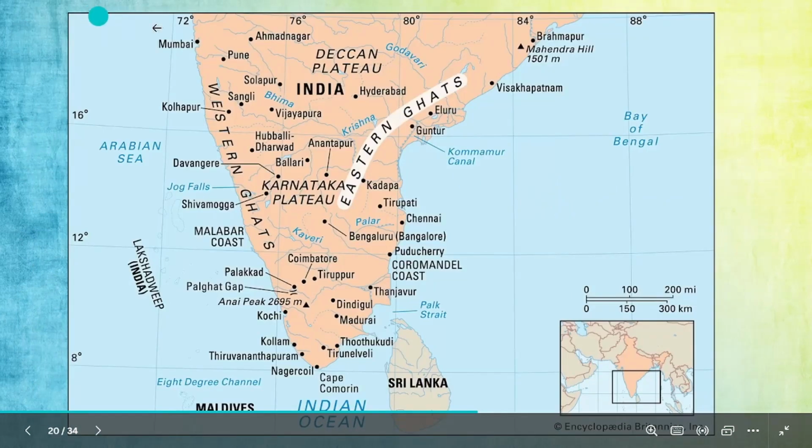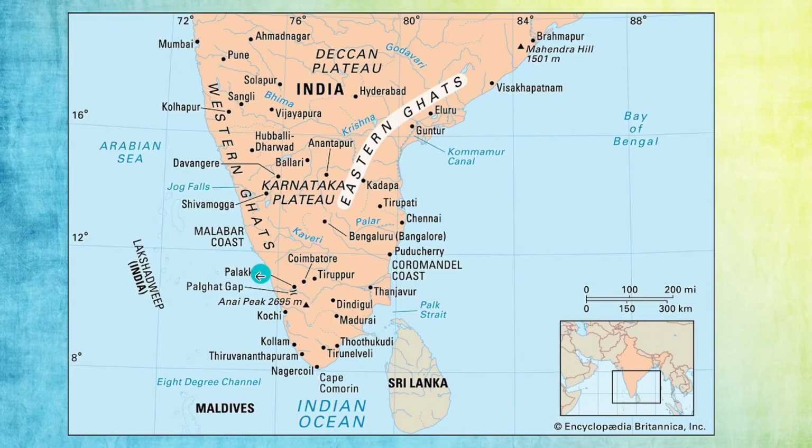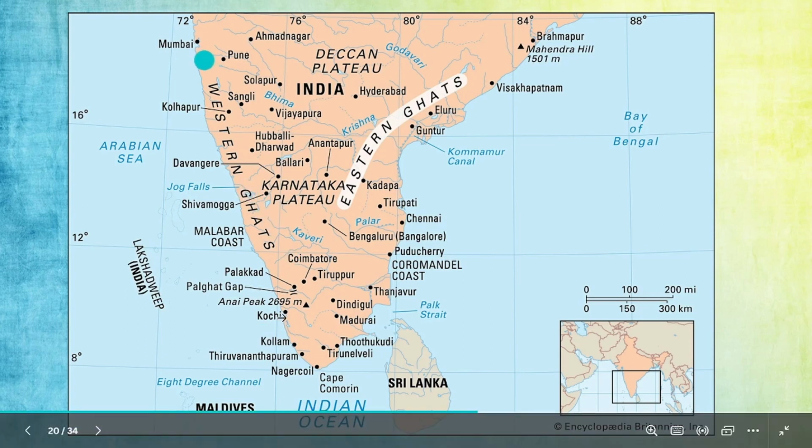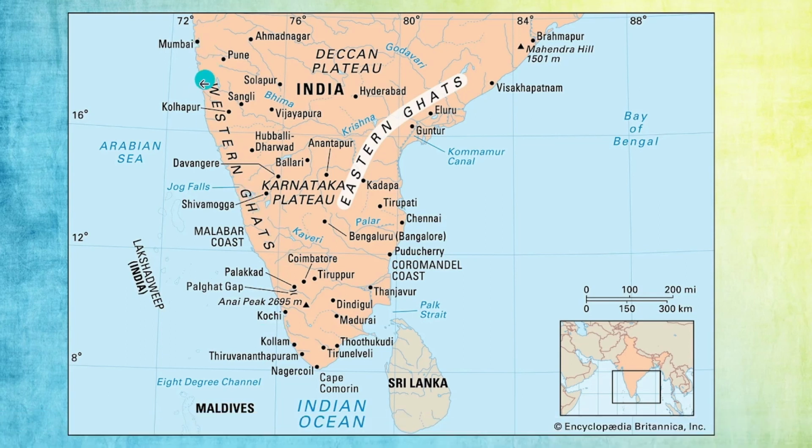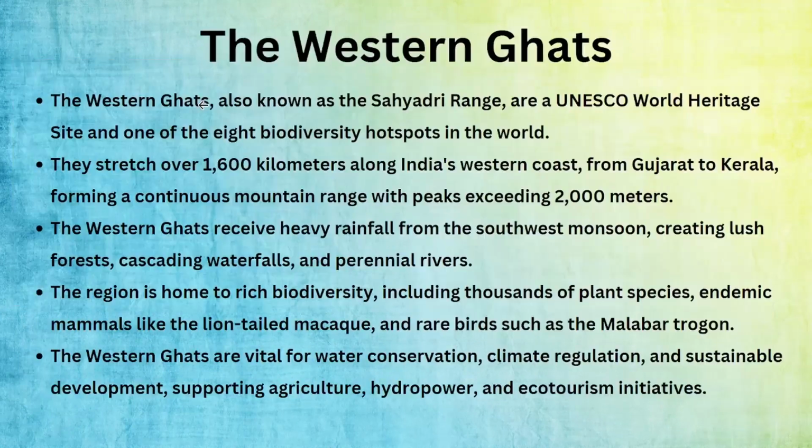We have a lot of cities here, Mumbai, and Kerala. Goa also is somewhere here. Western Ghats receive heavy rainfall from the southwest monsoon, creating lush forests, cascading waterfalls and perennial rivers. See how crazy we are connected to nature.